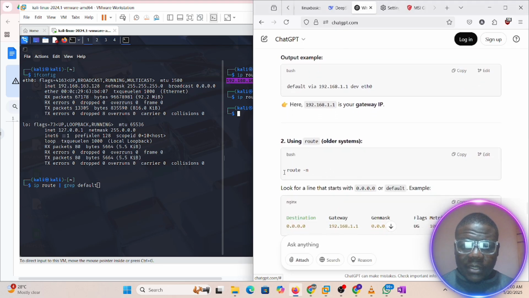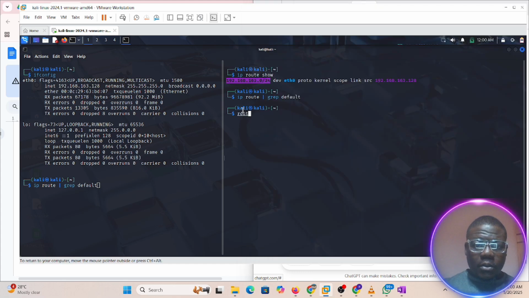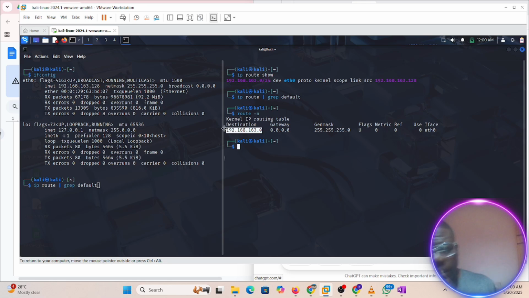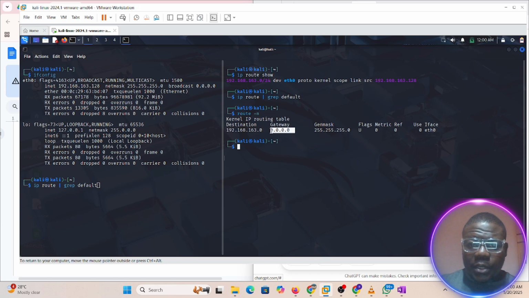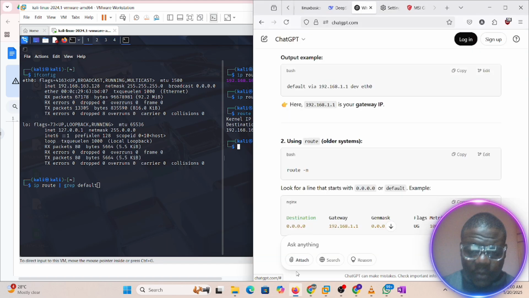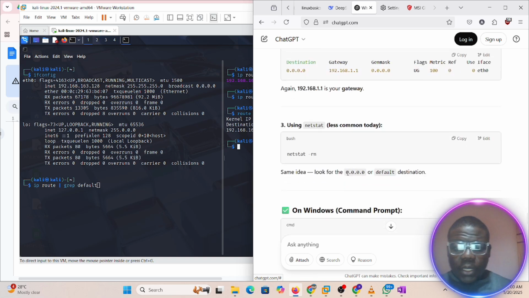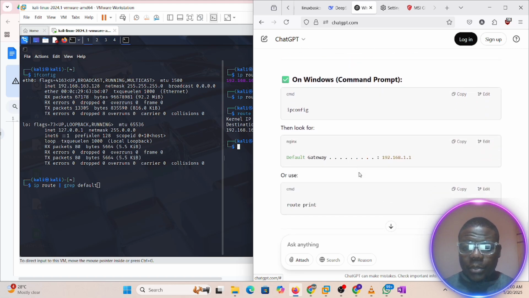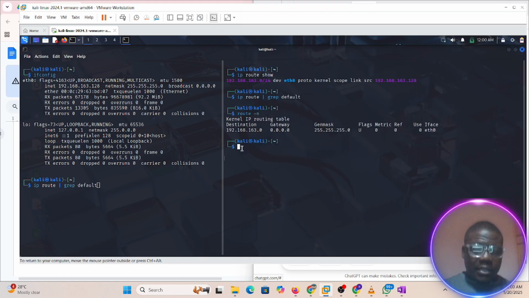Or using an older system, route -n. Okay, yeah, we are correct. This is the gateway. The destination, sorry, the destination is the gateway. We have the gateway IP address here, genmask, like this. Let me quickly check something again. I think this is mixing it up, but we actually get what we are looking for. Same idea. Look for the default destination IP. Okay, default, route print.